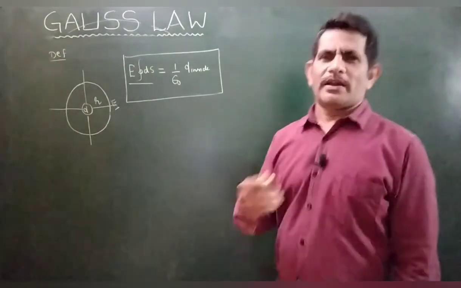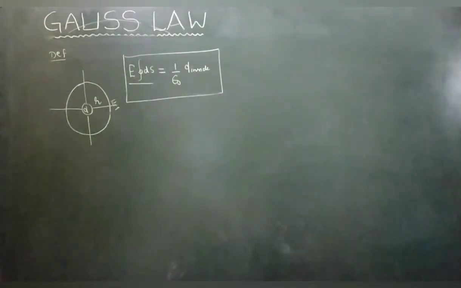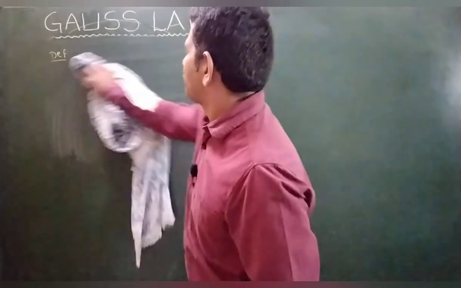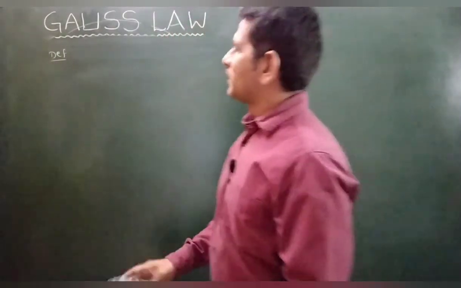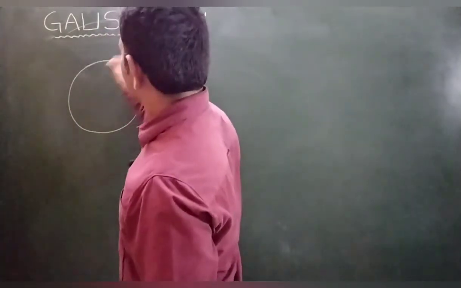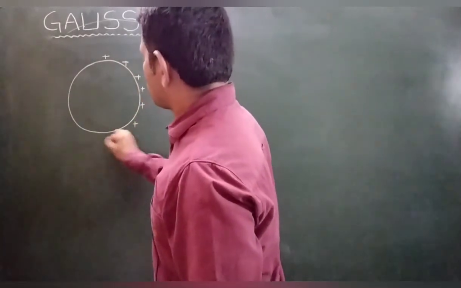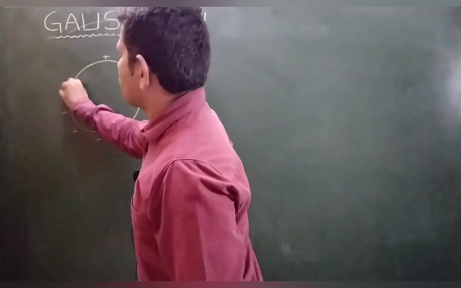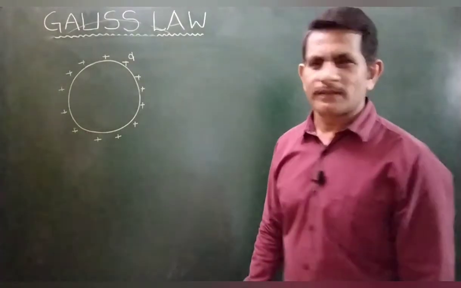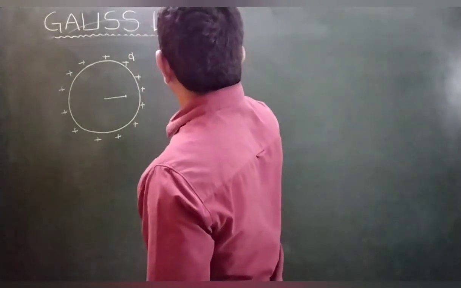So by giving an example you can understand. Okay, so can I give you an example? For example, look here. I want to find the electric field intensity of a charged conducting sphere. This is a charged conducting sphere, right? Q charge is given, right? I want to find the electric field intensity first at an inside point.